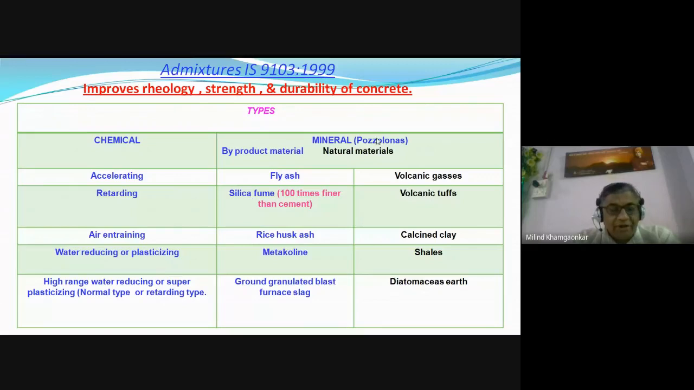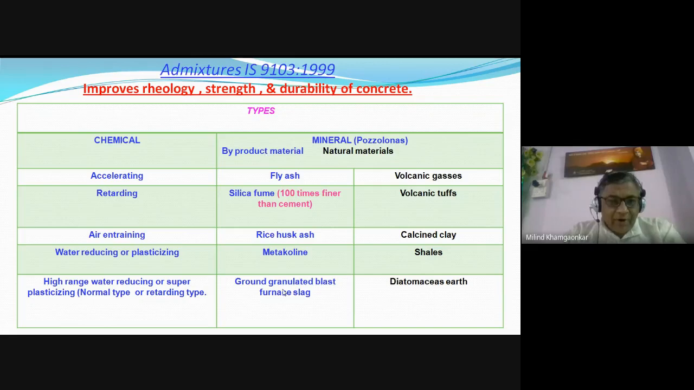Now the mineral admixtures. These mineral admixtures are further divided into two parts: the byproduct material, and the natural material. Mineral admixtures are generally the pozzolanas. Byproduct material means they are the byproduct of the production of certain materials, and some pozzolanas or mineral admixtures are naturally occurring.